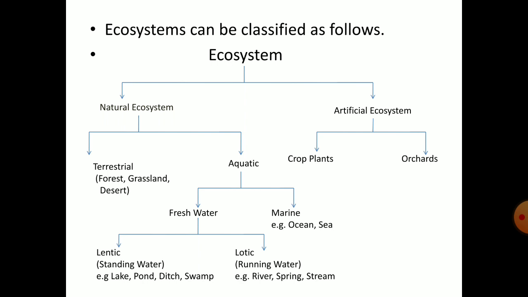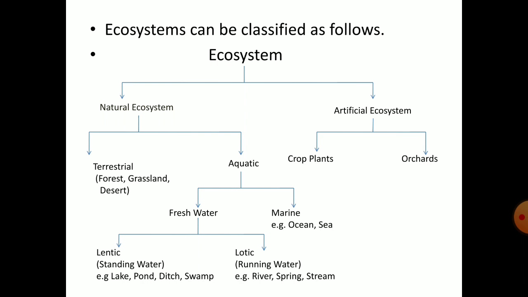Terrestrial means the ecosystem present on the land. Examples for these terrestrial ecosystems are forest, grassland, desert. And aquatic ecosystems are the ecosystems that are present in the form of water. Again divided into two, freshwater and marine water.